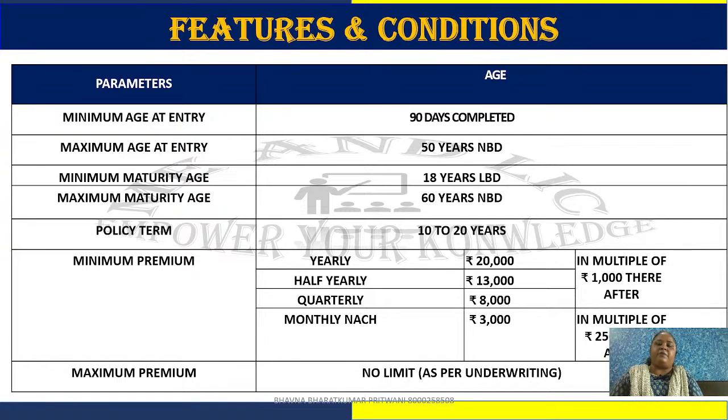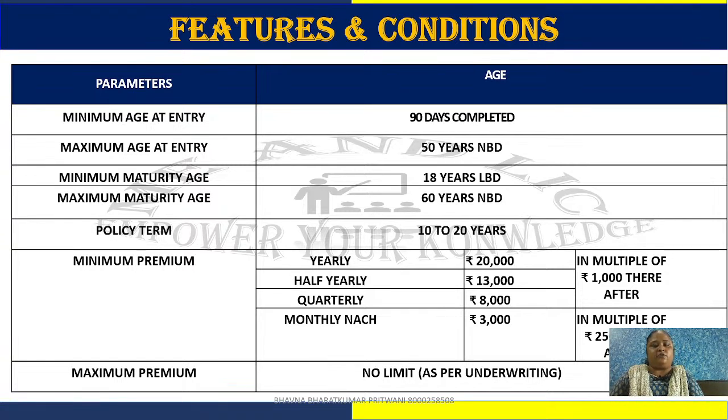The minimum maturity age is 18 years. So if you are selling to any customer for their child, please make it clear that no partial withdrawal will be allowed till the child becomes 18 years old. So sell accordingly in the name of the parents; you can also sell that way. So give the right advice to your customer. The maximum maturity age for this plan is 60 years.